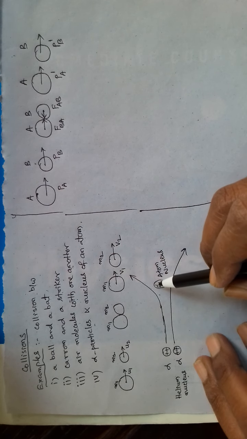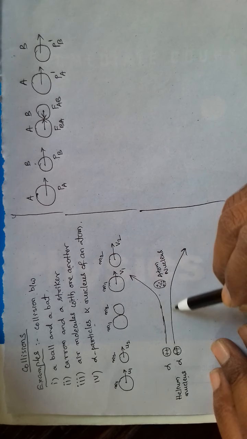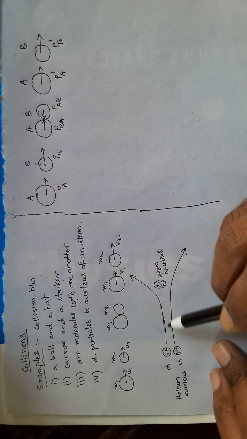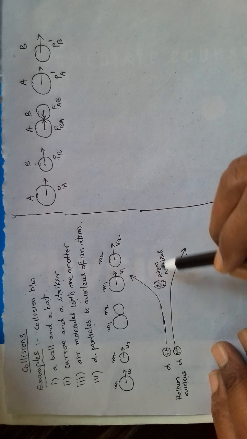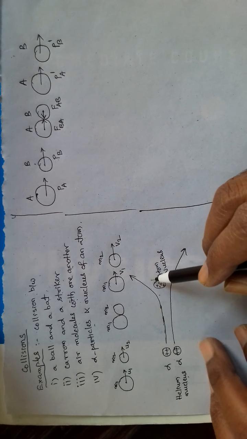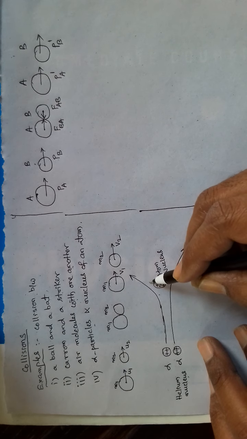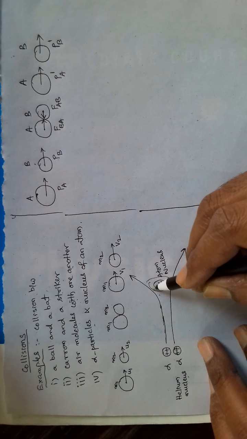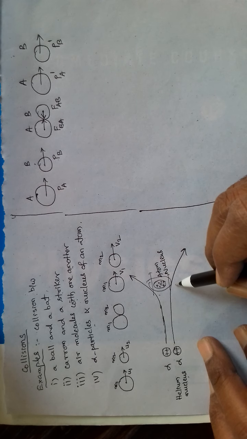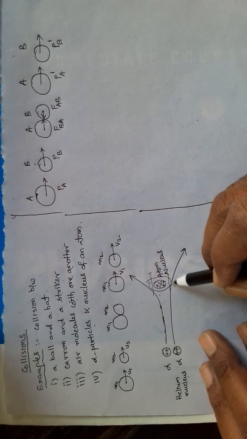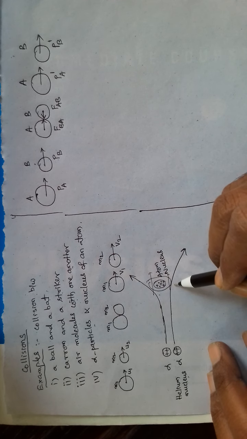So there some of the alpha particles were deflected like this. Most of the alpha particles passed through the gold foil because there is a lot of empty space between nucleus and orbits. So through the orbits and through the empty space, most of the alpha particles passed away, but some of the alpha particles were deflected like this.